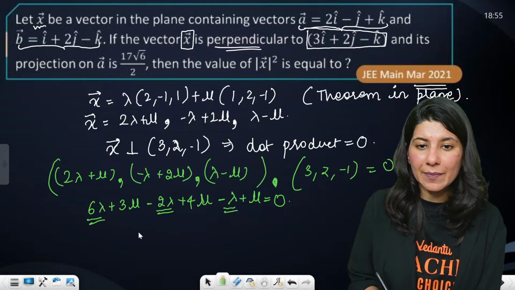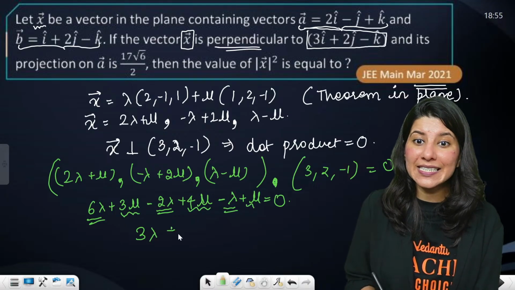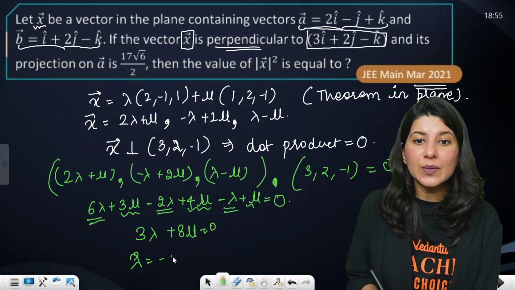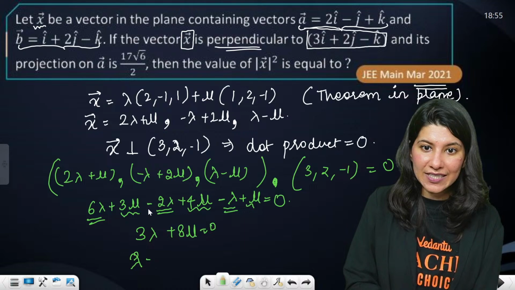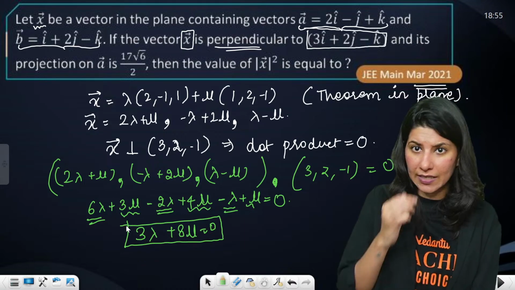4 lambda minus lambda is 3 lambda. Okay, 3 plus 4, 7. This is plus 8 mu equals 0. So we've got a beautiful relation between lambda and mu. Can you see this relation? 3 lambda plus 8 mu is 0. Let us keep it aside.